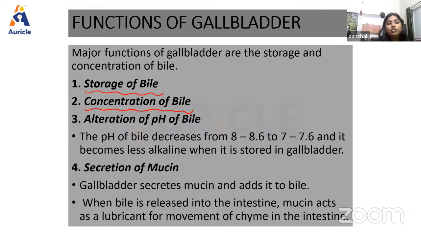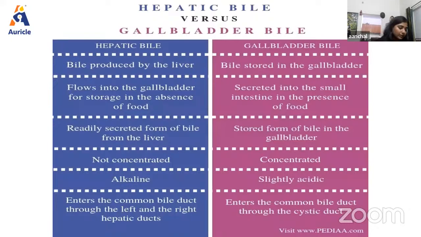Then we have the alteration of pH of bile. So basically the pH of bile decreases from 8 to 8.6 to 7 to 7.6, and it becomes less alkaline whenever it gets stored inside the gallbladder. Then the last function we have is the secretion of mucin, right? The gallbladder secretes mucin and adds it to bile. When bile is released into the intestine, mucin acts as a lubricant for the movement of food inside the intestine. So these are the very important and essential functions that are performed by the gallbladder, right?